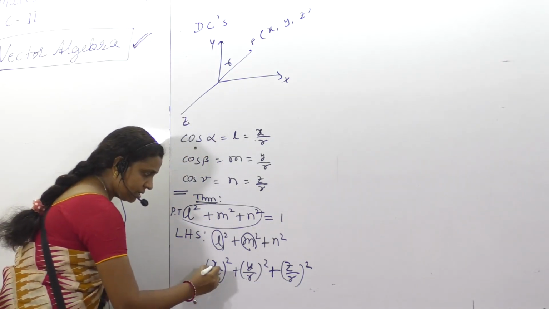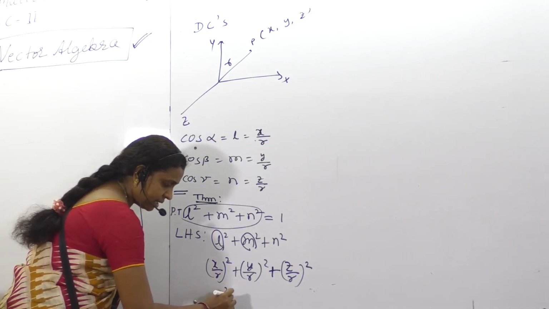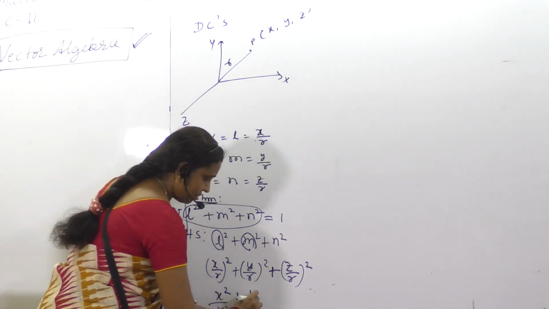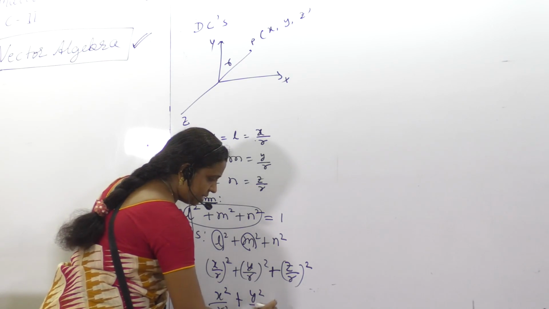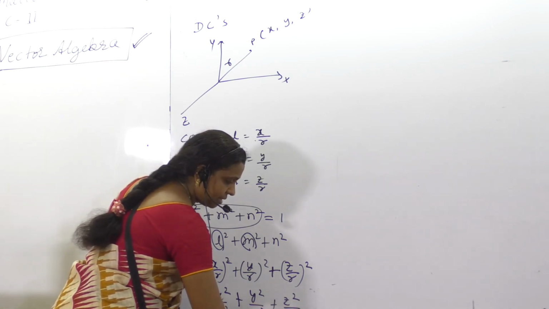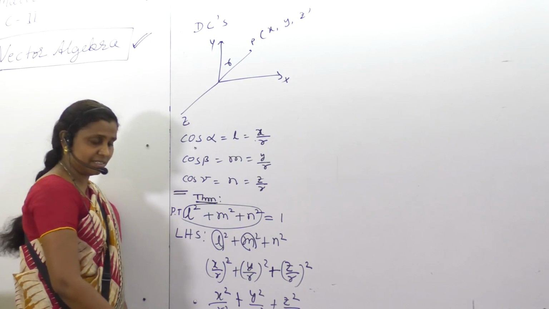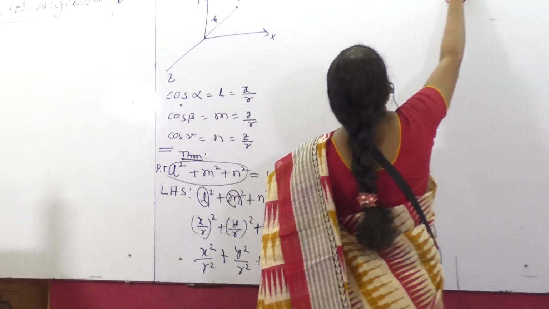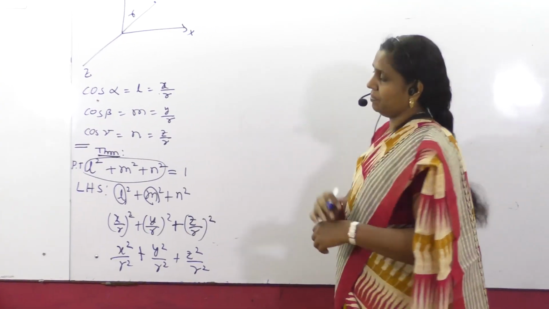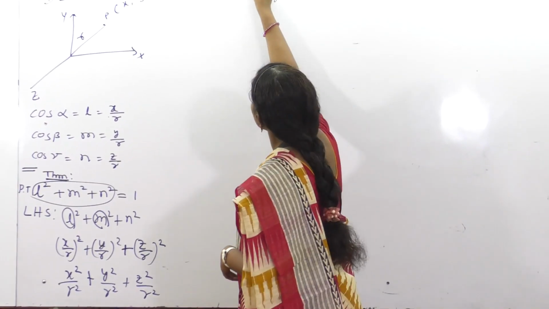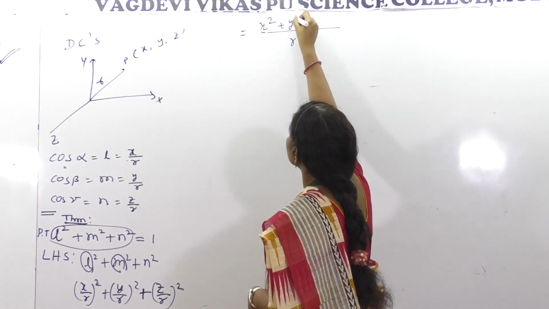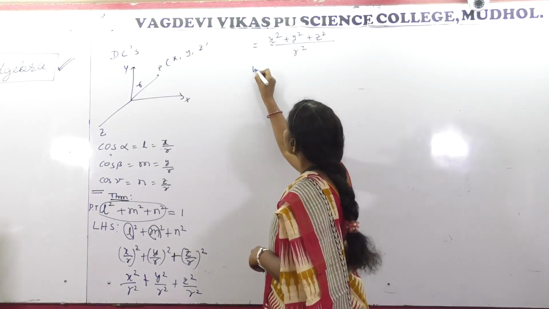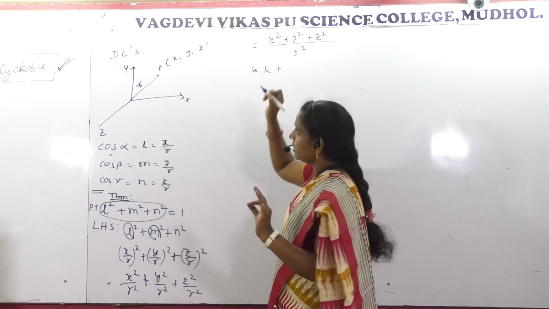Just check this out. On squaring, what do we get? x square by r square, y square by r square, z square by r square. Taking the LCM, it is r square, and the numerator will be x square plus y square plus z square. We already know this.